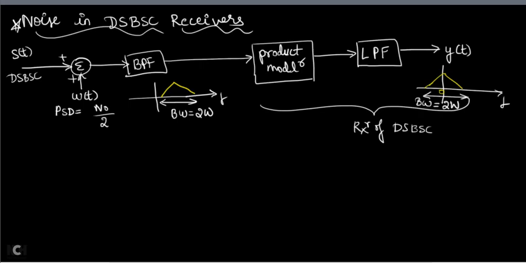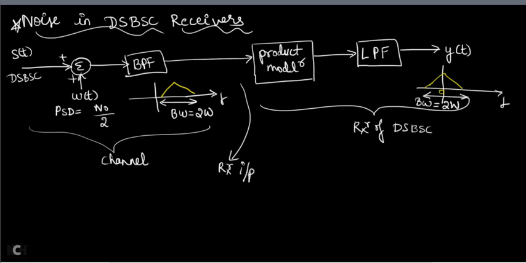Now, this part is your channel model. Where is your receiver input? If this is your receiver, then this will be the input of the receiver. I am calling this the receiver input, and this the receiver output.